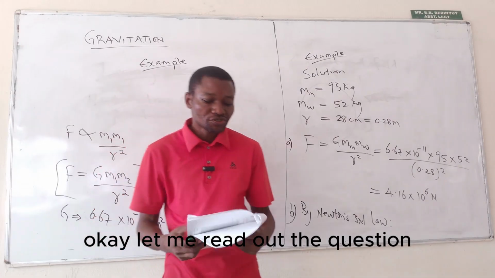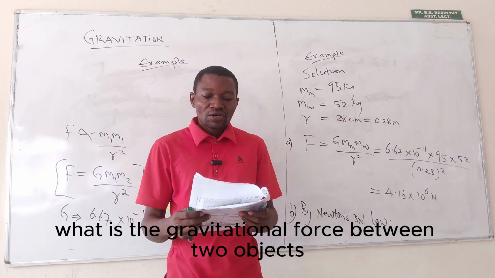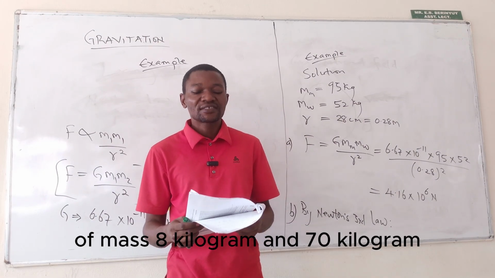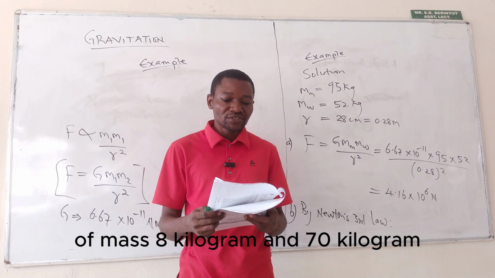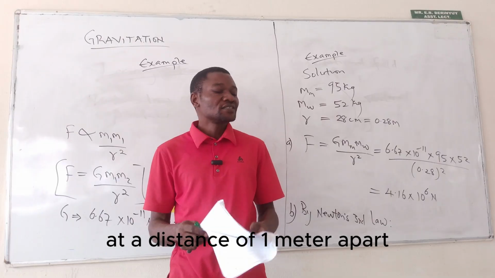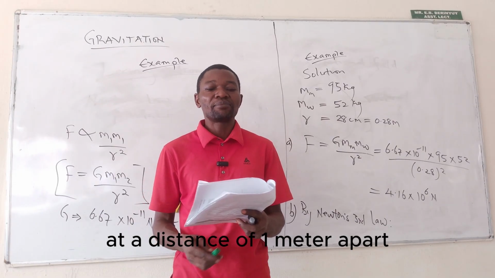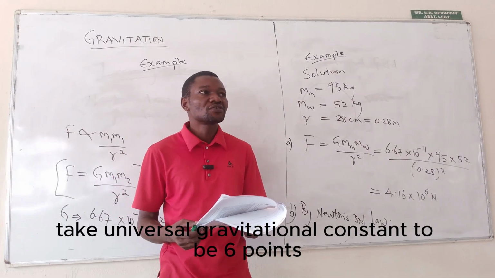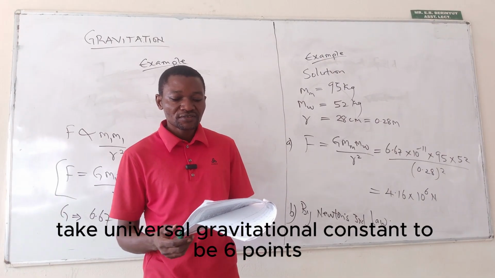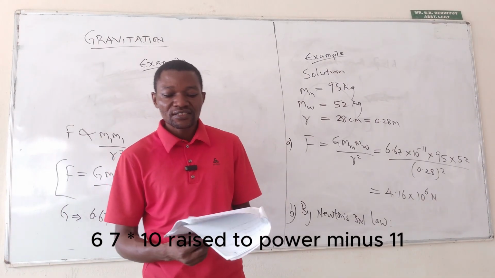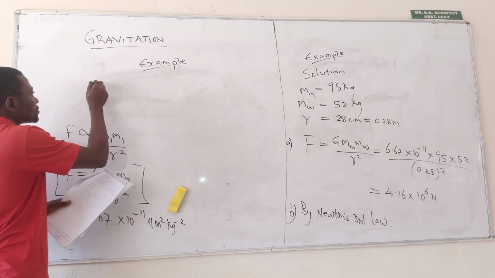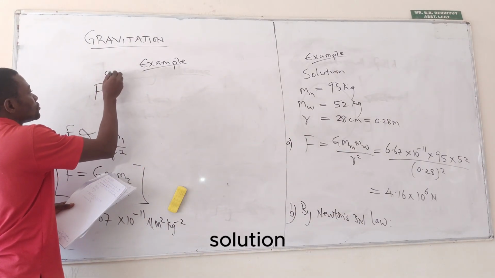Okay, let me read out the question. What is the gravitational force between two objects of mass 8 kg and 70 kg at a distance of 1 meter apart? Take universal gravitational constant to be 6.67 times 10 raised to power minus 11. So we have another question. Solution.